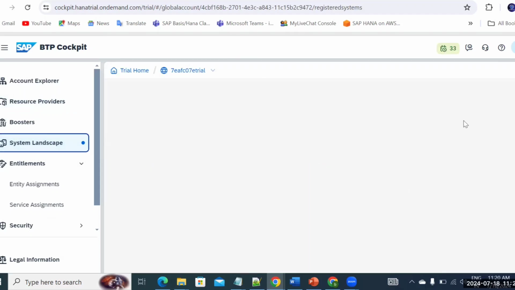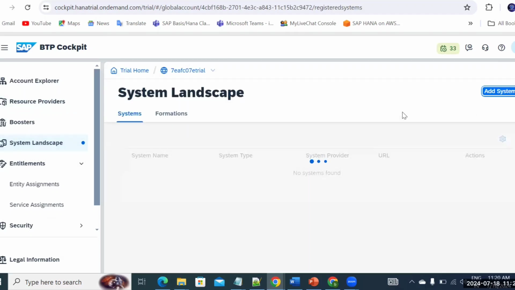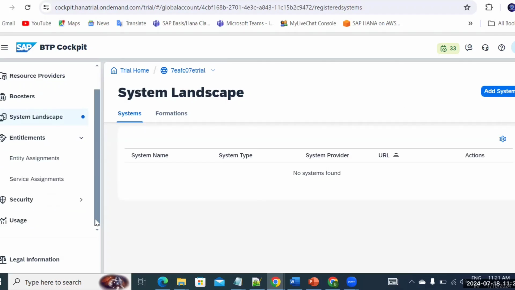So system landscape is nothing but, if you want to add the system details, we'll be discussing all these things. At this moment in training systems, of course, you don't have the scope, but in real time you would be requiring this information, of course. Okay. So that's all for your global accounts.